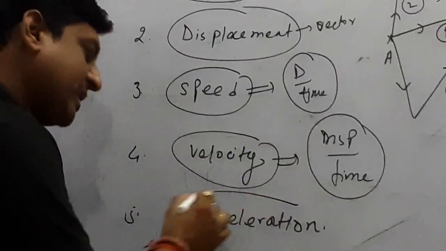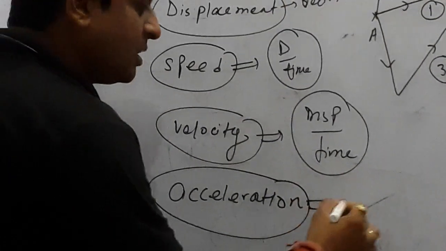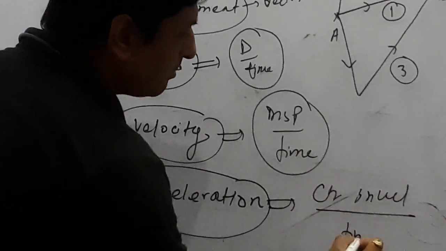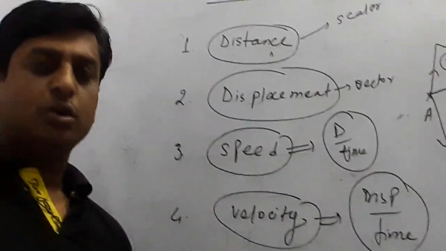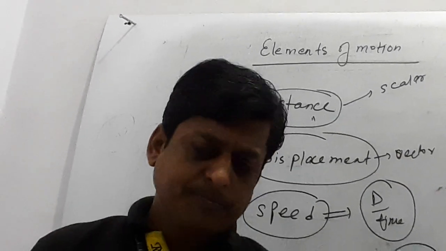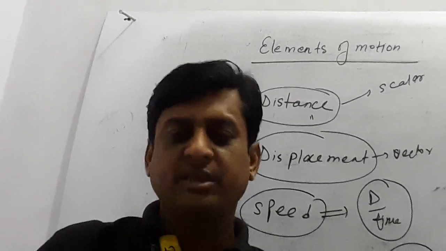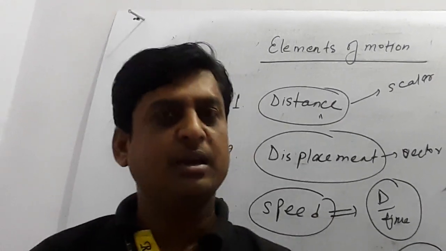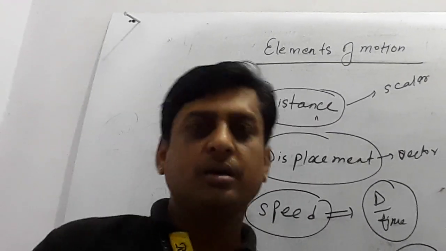Now the question is, what is acceleration? Acceleration is change in velocity per unit time. The meaning of change in velocity: a body starts motion. At the starting point it has some velocity, and when the body comes to the final point, its velocity is different.